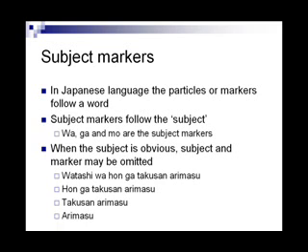Subject markers are particles that mark the subject. They follow the subject in a sentence or a clause. When you see a subject marker in a sentence, you can immediately understand that the subject of the sentence is the word or words just preceding it. Rather than call them subject markers, some people suggest calling them topic markers. This made my own understanding better, and I recommend this concept to you. The particles wa, ga, and mo signal the subject.